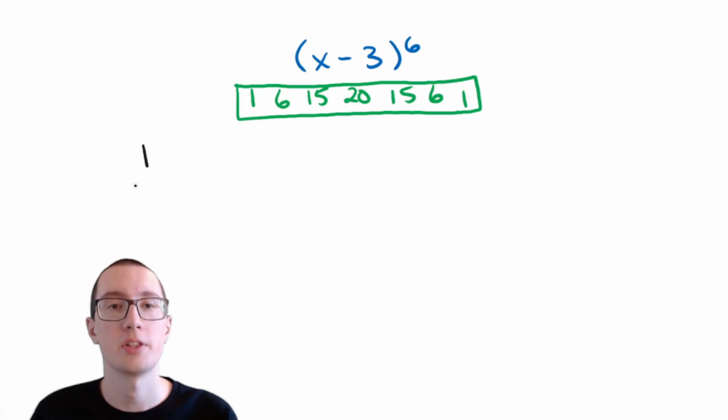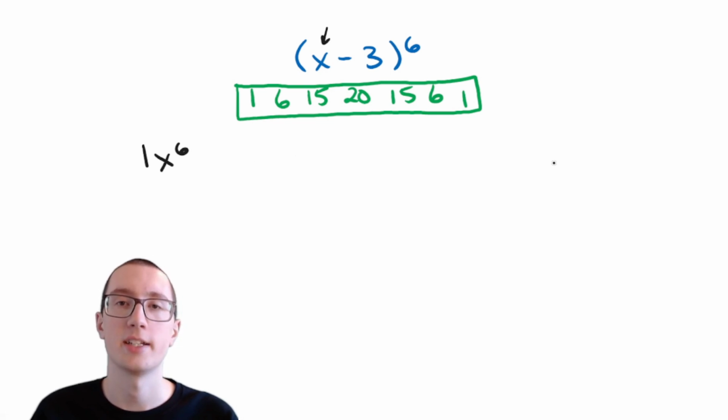Well, what goes here? Well, the exponents in each term are always going to add up to 6. In this first term, all 6 of them are going to be x. So we're going to have x to the 6th. And in each term in our expansion, we're going to remove one of the x's and replace it with a 3. And this is going to keep going all the way until we get to the end, where the last term is just going to not even include x, and all the exponents are going to be on 3. So we're going to have 3 to the 6th.